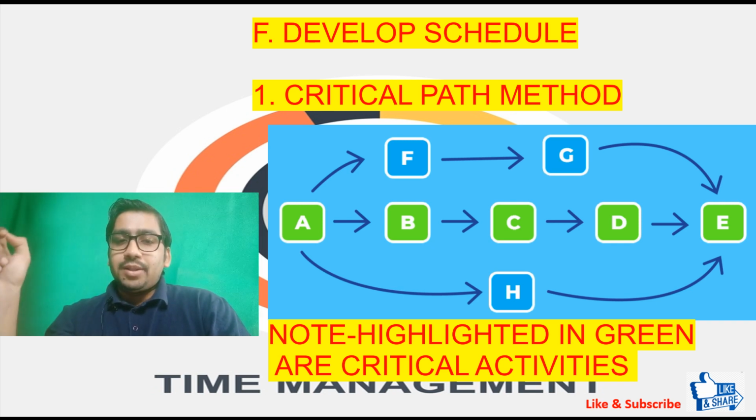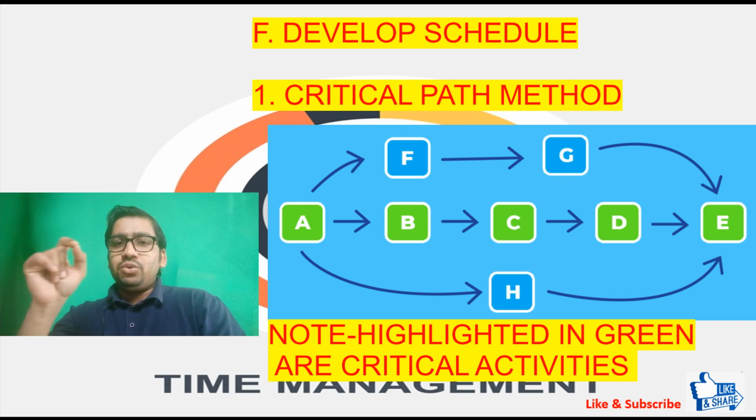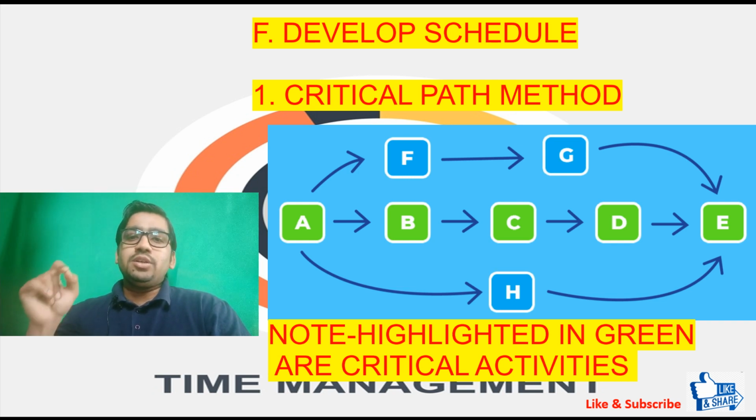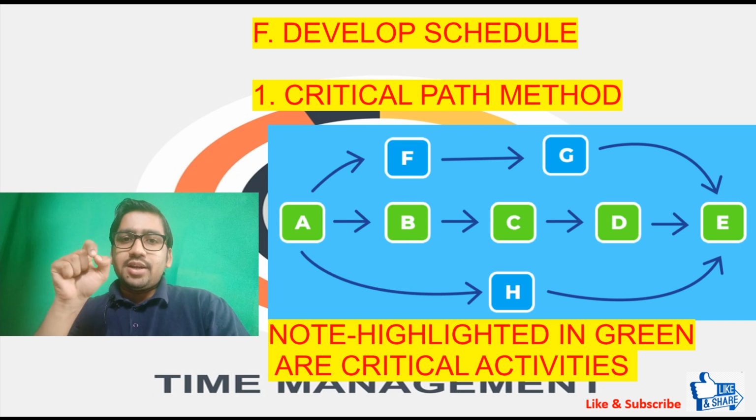And the critical path is the path which has the maximum number of critical activities. Like suppose the project was to be completed in 300 days, but if these activities are delayed in some or the other sense, it may go to 400 days. So 100 days delayed will lead to a project closure. So here comes the most important part of time management, and that's why we need to understand time management and its methods in detail. Yes, friends. So this is about CPM, the critical path method.